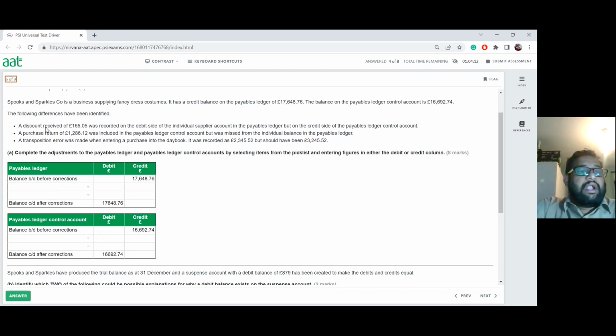So they're saying here a discount receipt of £165 was recorded on the debit side of the individual supplier account in the payables ledger, but on the credit side of the payables ledger control account.